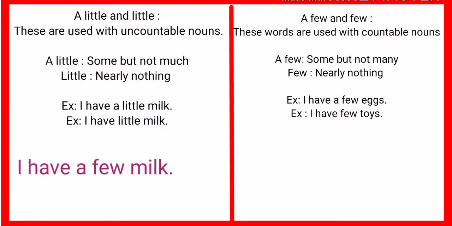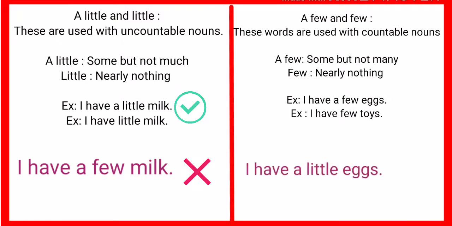I have a few milk. This is incorrect because milk is an uncountable noun. The right one is I have a little milk. I have a little eggs. This is incorrect because eggs are countable nouns. The correct one is I have a few eggs. That means I have some eggs.